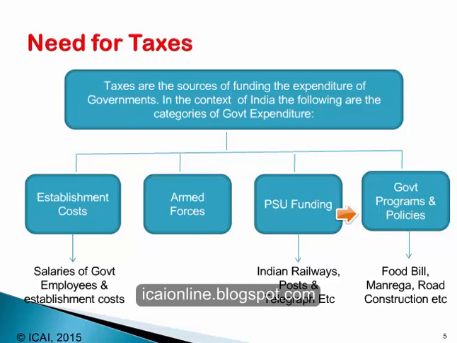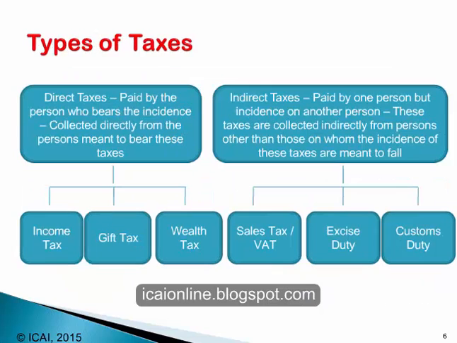It is in order to meet the expenditure for all these government expenses that there is a need for imposing taxes on the citizens and on the residents of the country. Now the government has different types of taxes which are levied on the people in order to meet its expenditure. All those taxes can be categorized under two broad categories. We have the direct tax category, which is distinguished by the feature that it is paid by the person who is meant to bear the incidence of such tax. It is collected by the government directly from the persons who are meant to bear these taxes.